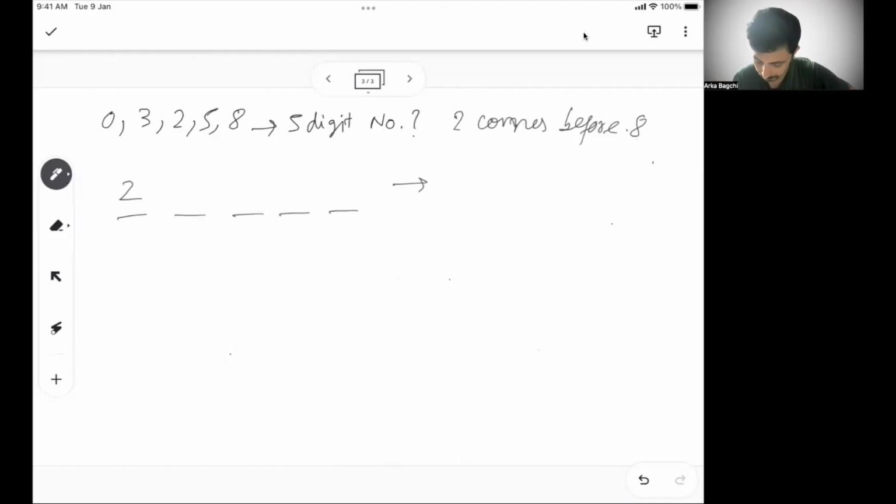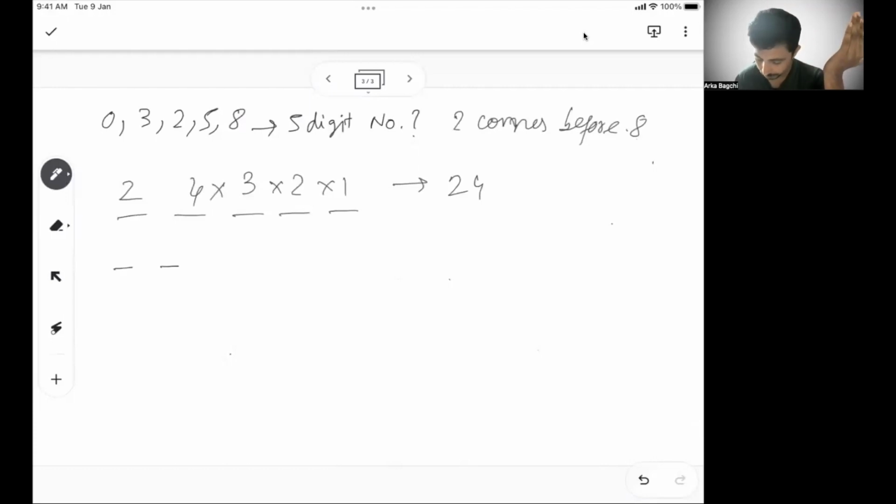So 2, then the remaining 4 places can be formed in 4 ways: 3, 5, 8, and 0. And then this number 3 ways, this number 2 ways, this number 1 way. So for all the 24 numbers possible, 8 will always be after 2, because 2 is in the first place. Whatever way you form, 8 has to be at the end.